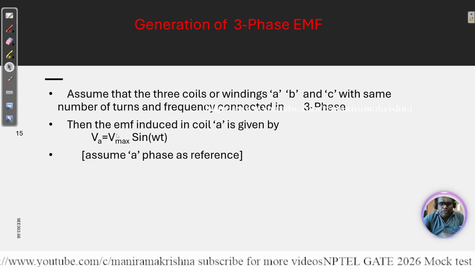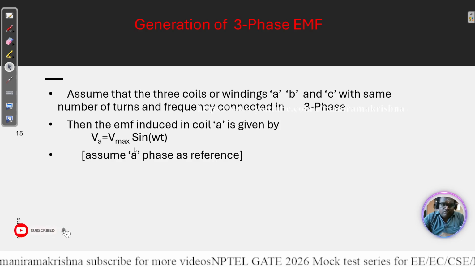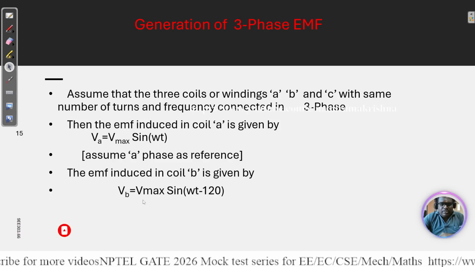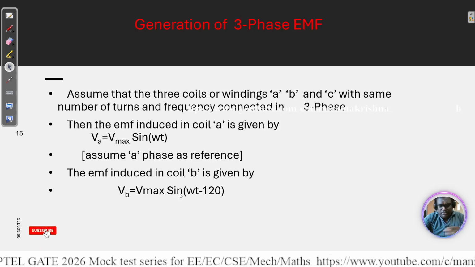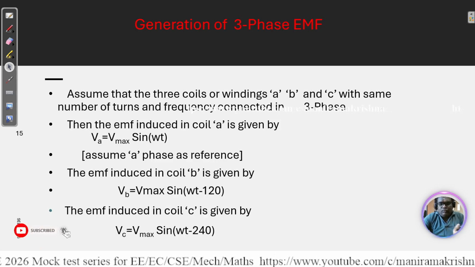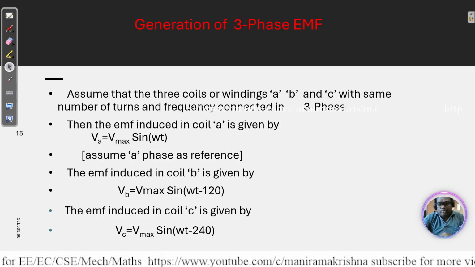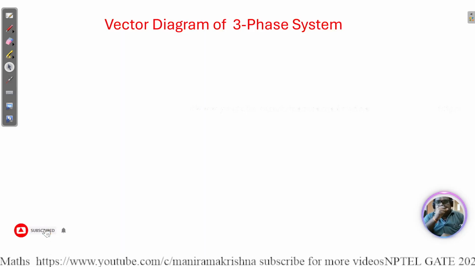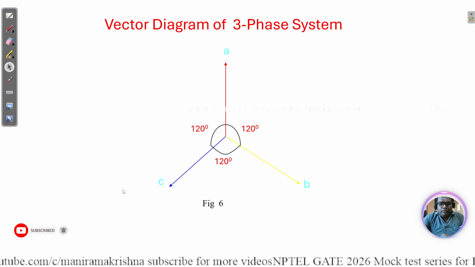The induced voltage in coil A is V max sine theta. Another coil, B, is given as V max sine (theta minus 120), because the phase shift is 120 degrees. Then coil C is induced at 240 degrees. So we take 0 to 120, then again 120, which is a total of 240. Here we can see A to B, B to C.